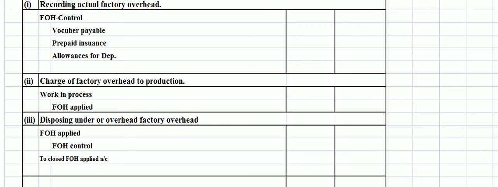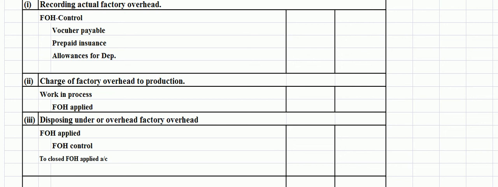Factory overhead absorption rate will be calculated as follows. Factory overhead absorption rate is equal to estimated factory overhead divided by estimated direct labor cost, multiplied by 100. So this is the applied rate against direct labor cost, which is in the form of a percentage.